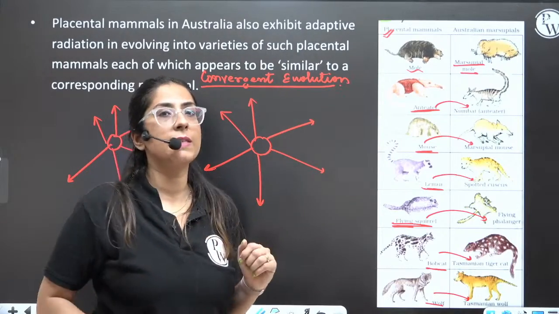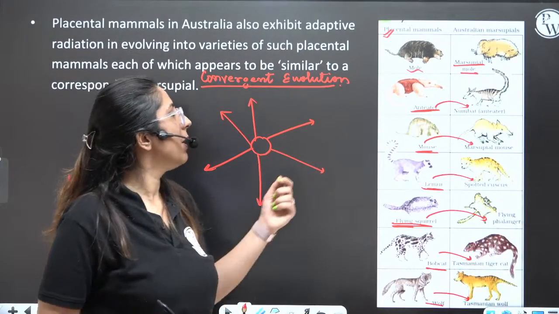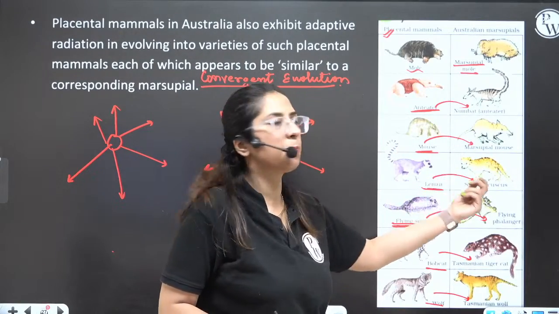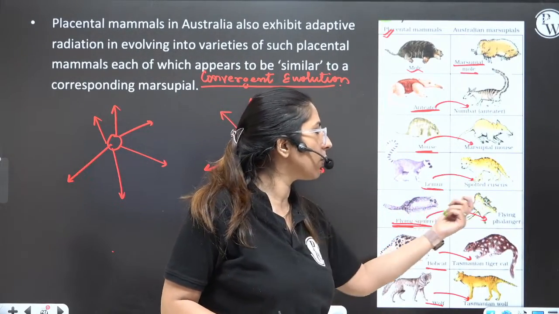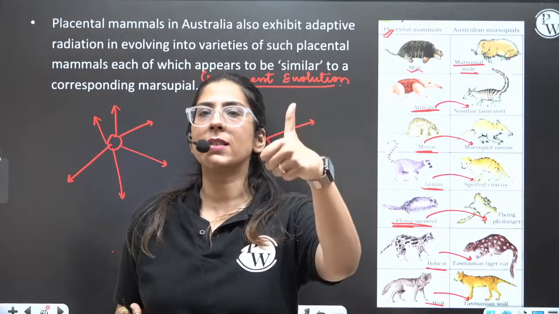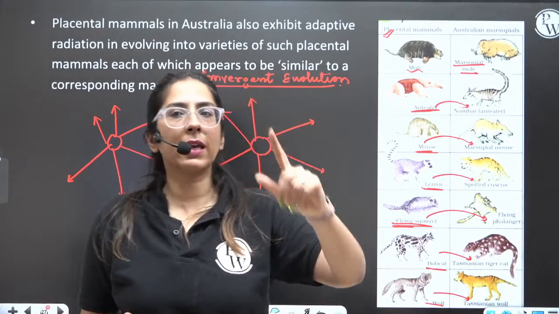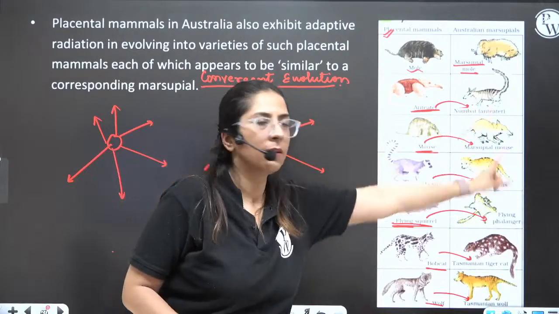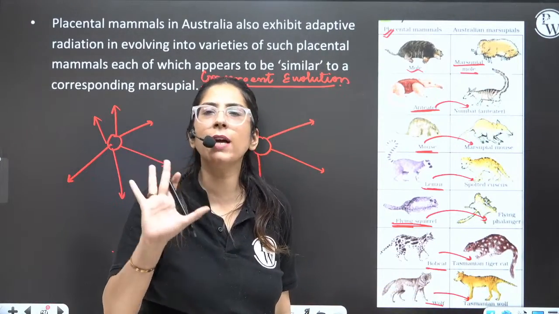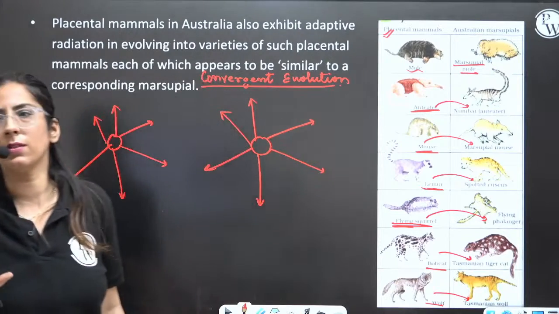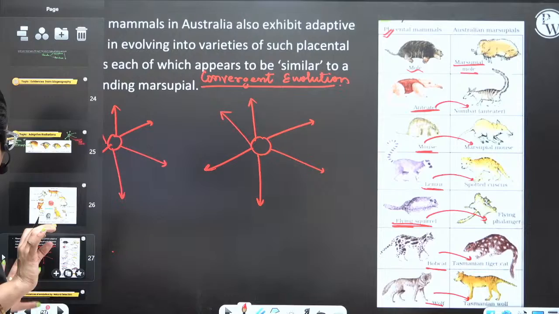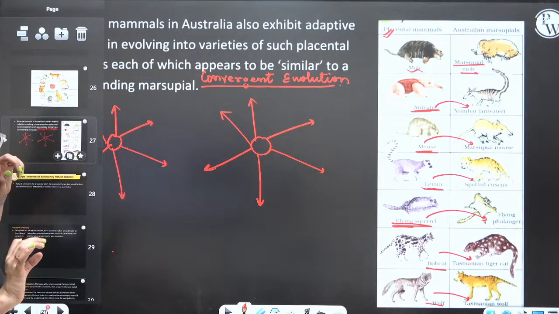Now, what was last year's question? We had to match: mouse, marsupial mouse; lemur, spotted cuscus; flying squirrel, flying phalanger. So this was the match that came. All of you, done, done. And the second thing is this: write it five times. Five times is enough. If you write this five times, this topic is also done. So they had the same features. Okay.